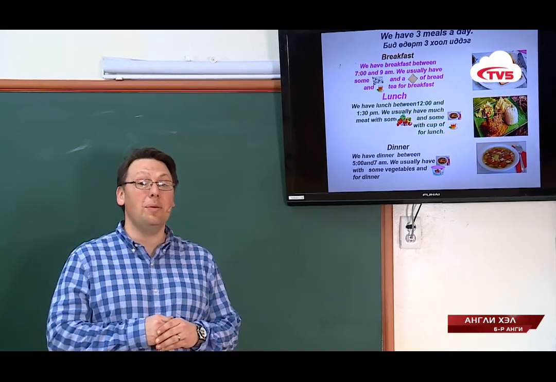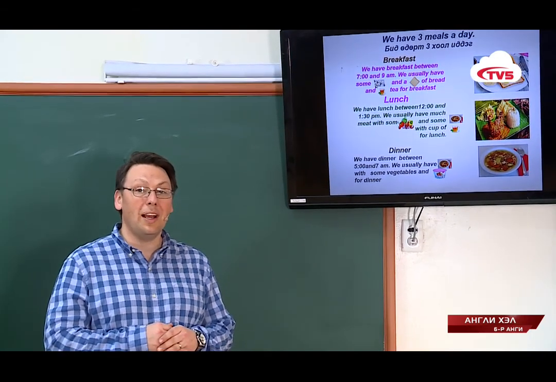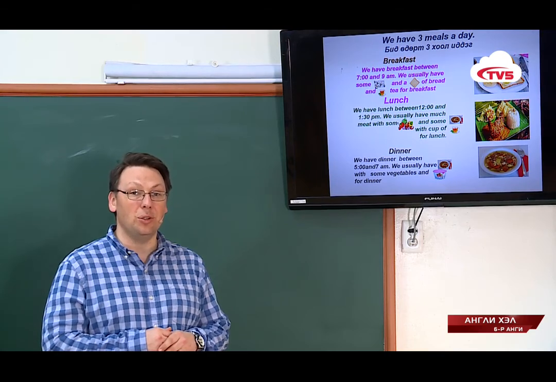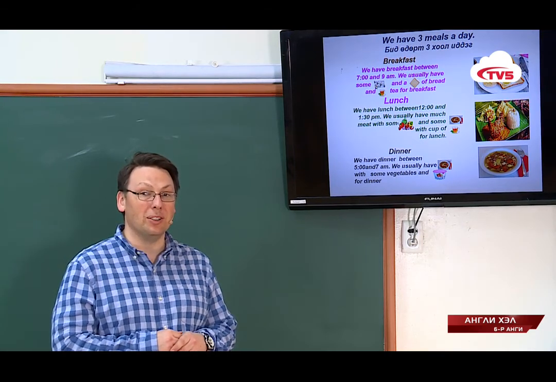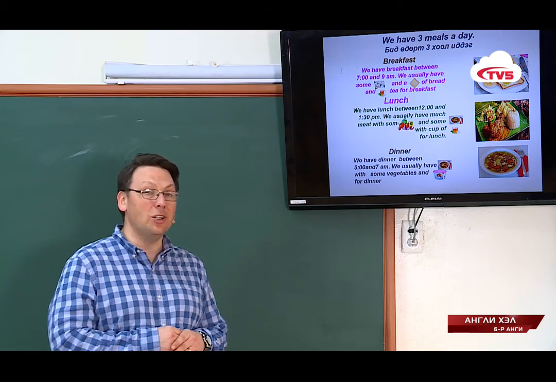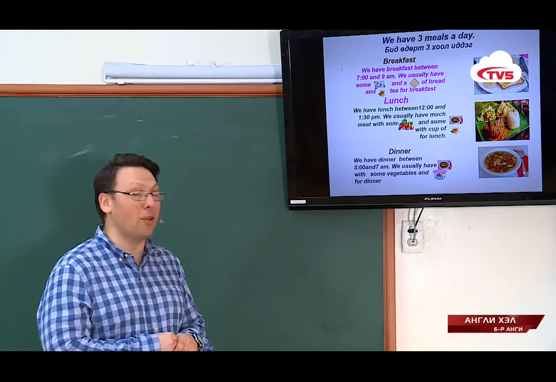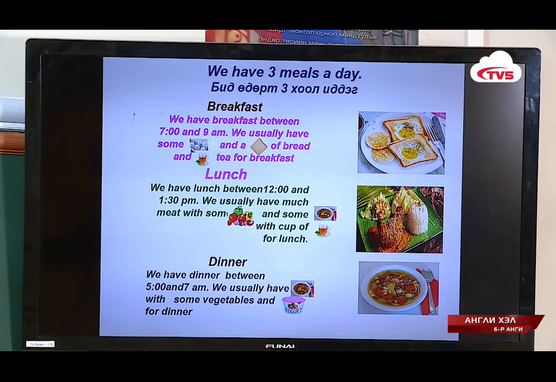We have 3 meals a day. What kind of quantity nouns do you need to use in order to talk about those meals? See if you recognize the new words you learned as I talk about the 3 meals we have each day. We have breakfast between 7 and 9 a.m. We usually have some eggs and a slice of bread and a cup of tea for breakfast.